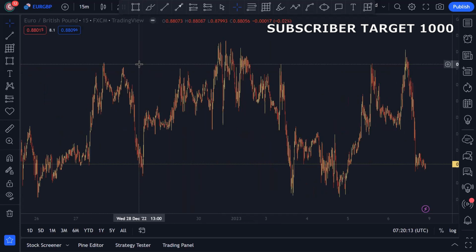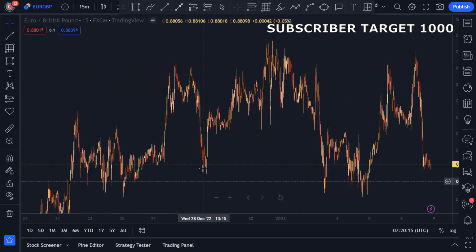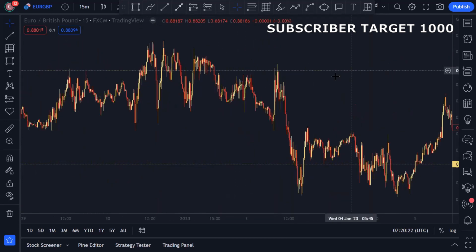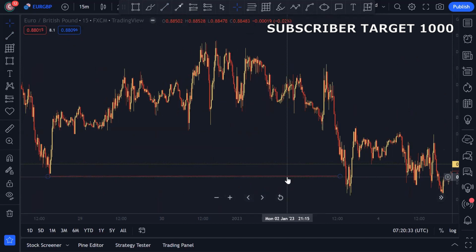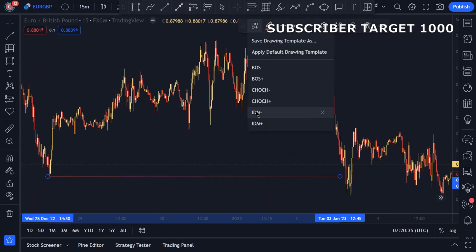So first of all, we mark our structure. You can see here, this is our inducement point. Here is our inducement and market giving new breakout structure. After breakout structure, this is our change of character. Okay, so we mark this as a change of character.